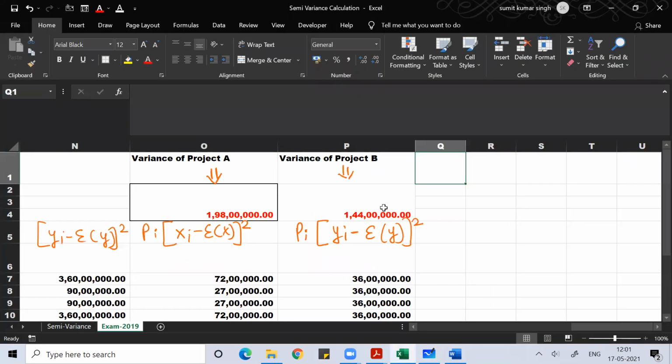Once you get the individual standard deviation, you can find the risk. What is risk? Risk is the deviation between expected versus actual.